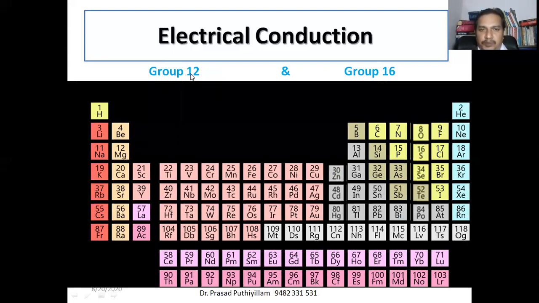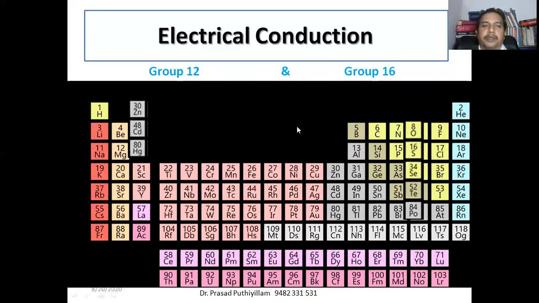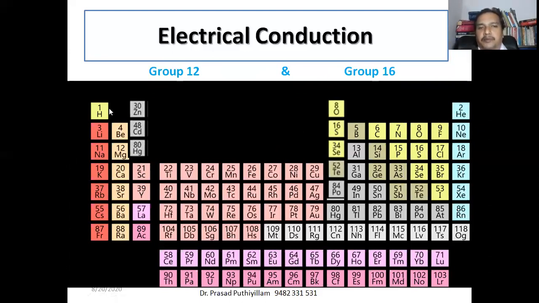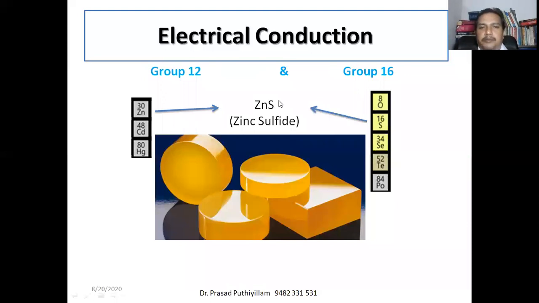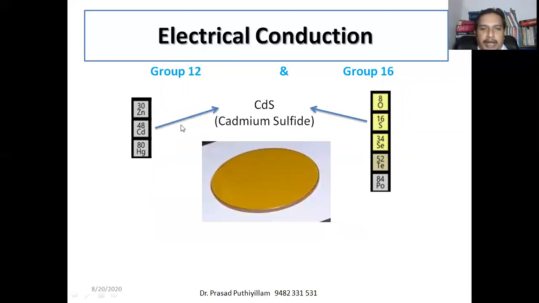Now let us see a group 12 and group 16 combination, which can also form a semiconductor. Group 12 is the zinc family, and group 16 is the oxygen family. If elements of group 12 and group 16 combine, for example zinc from group 12 and sulfur from group 16 react to form zinc sulfide, it can act as a semiconductor.